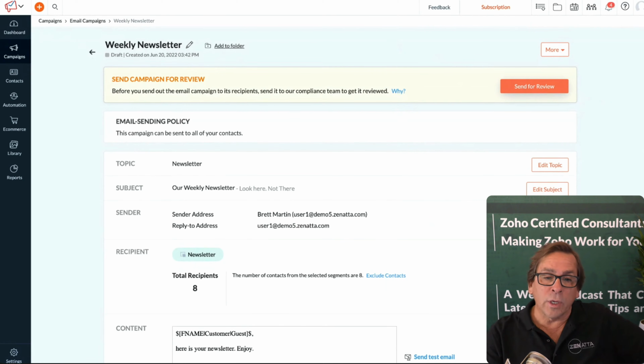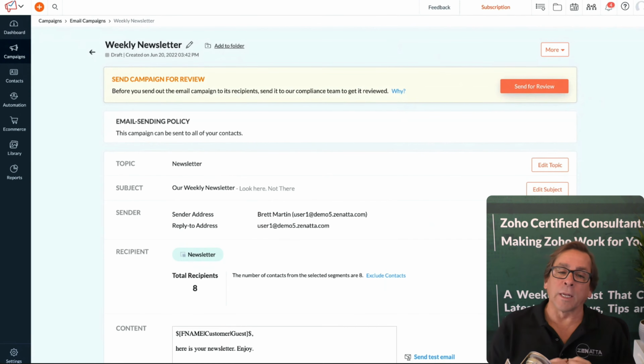Once you send it for review and it's approved, you'll actually have the ability to schedule this. Do you want it to go out immediately? Do you want it to go out in a week? Do you want it to go out on a specific day and time? Highly recommend you look at that. There's a lot of research on when the best time to send a campaign or an email newsletter is. When do people actually sit down in front of their inbox and have time to read these things? So take a look at that.